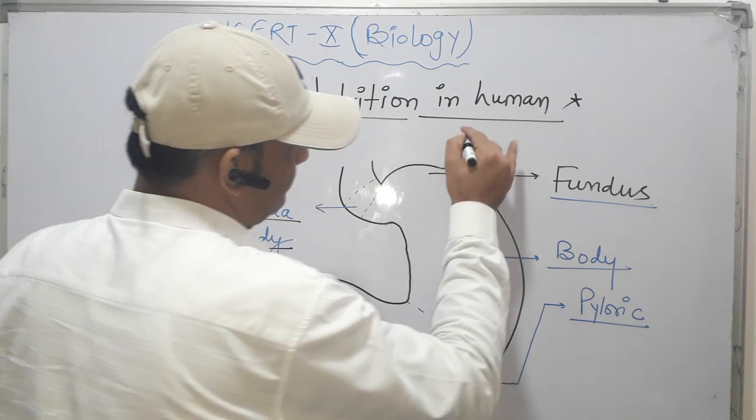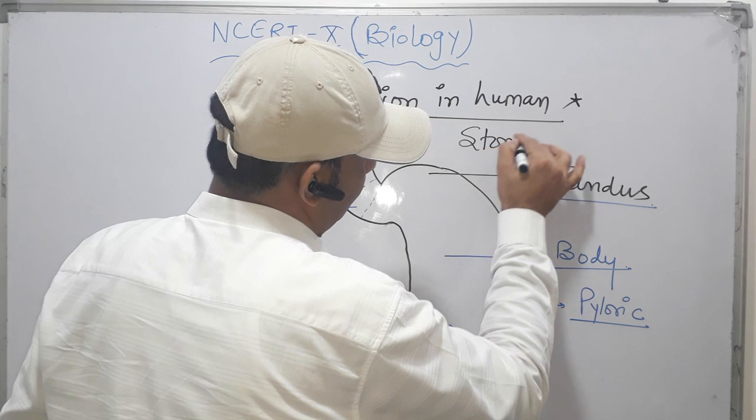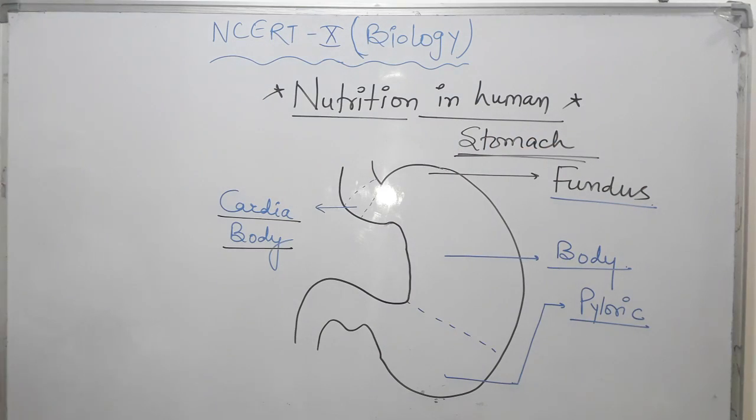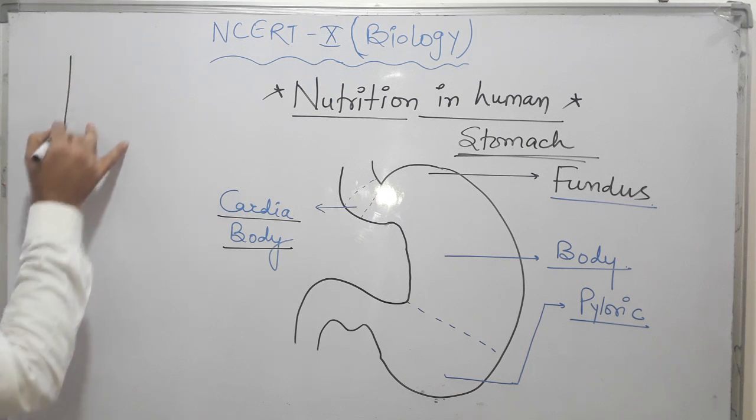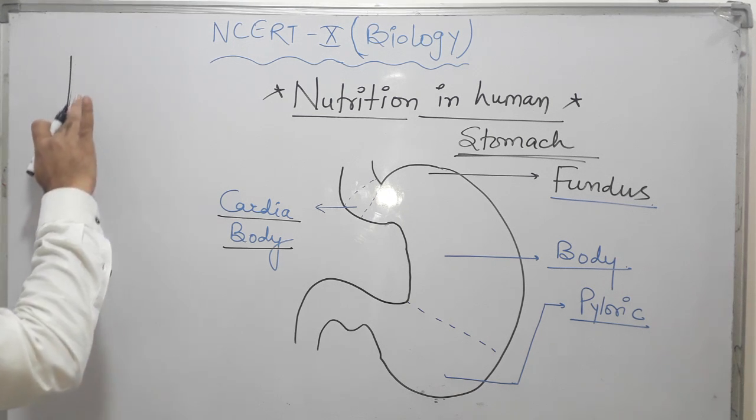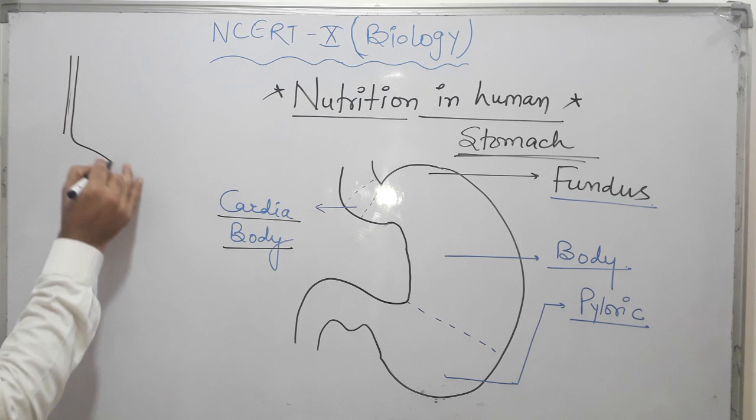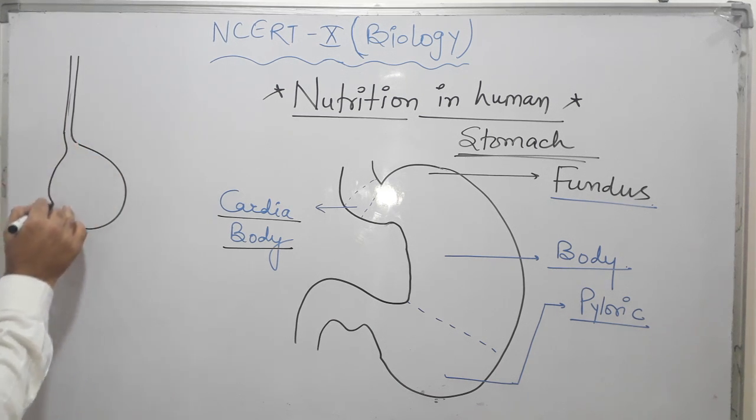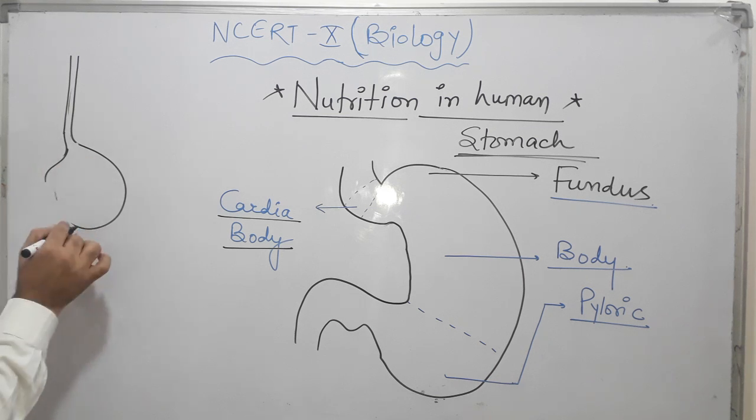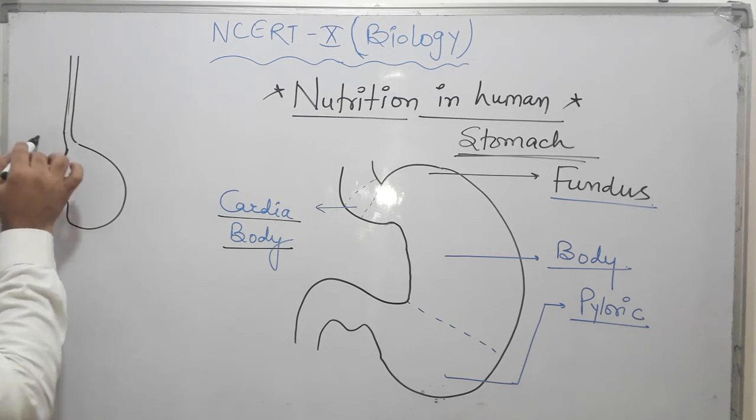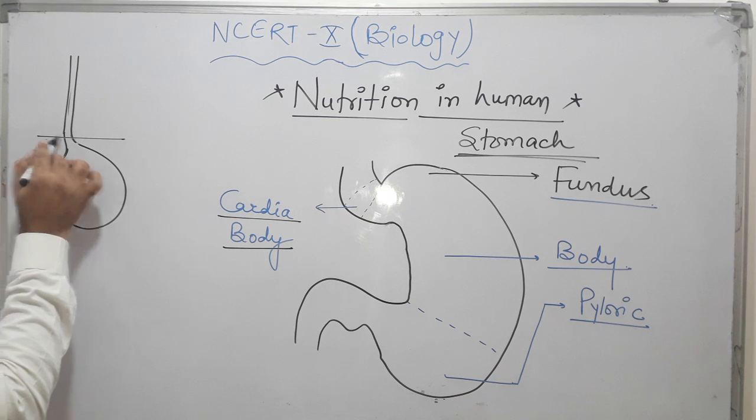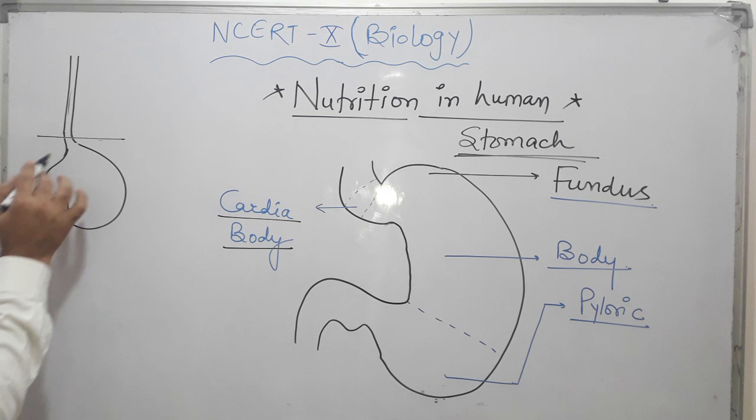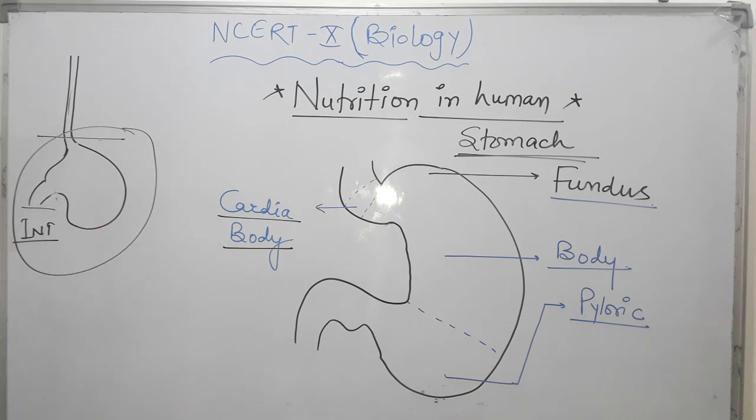So here it is a structure of the human stomach in the diagram. The stomach is just after the esophagus and just before the intestine. Here the intestine starts, and the region between these is called the stomach.